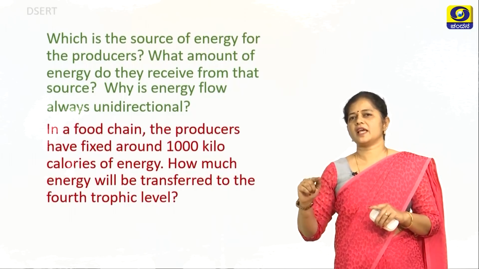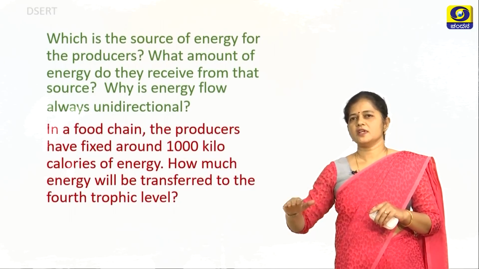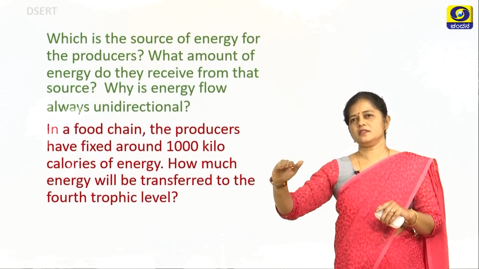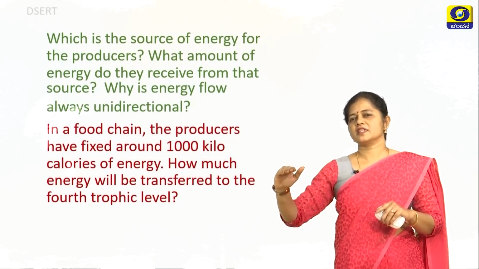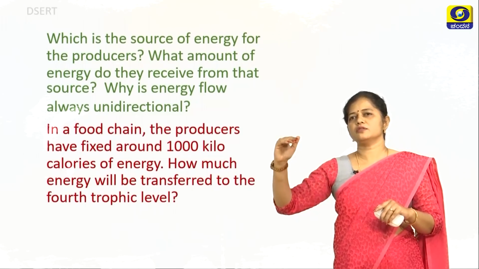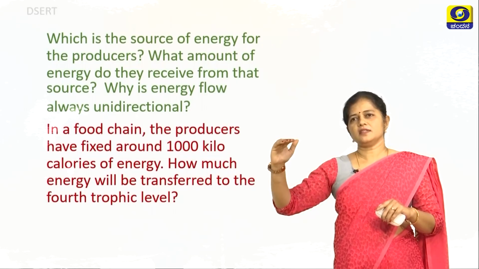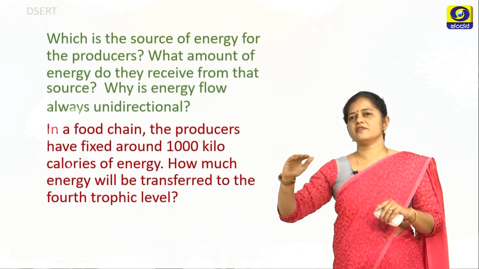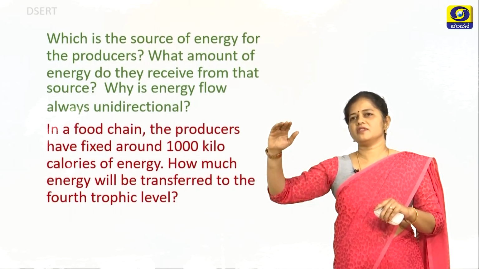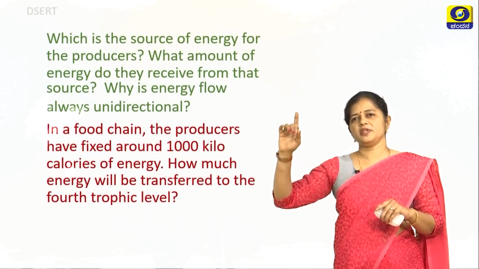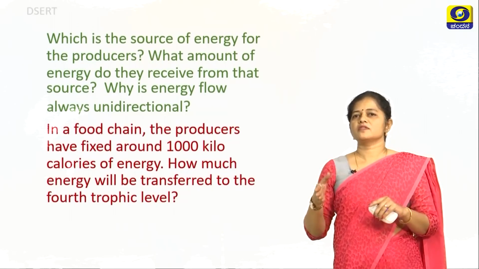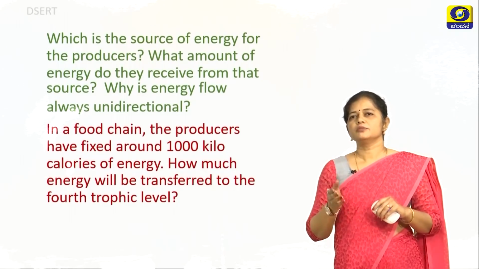So 1000 kilocalories is in the producers. From the producers, 10% will go to the primary consumer, the second trophic level. So the second trophic level will receive 10% of 1000, which is 100. And now from that it will go to the third trophic level, that is the secondary consumer. So that will be 10% of 100, which is 10. The fourth trophic level will receive another 10% of the 10, which will be 1. So the fourth trophic level will receive 1 kilocalorie of the 1000 kilocalories of energy fixed by the producers.